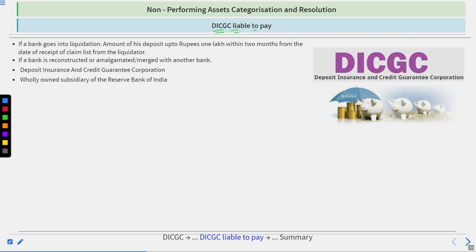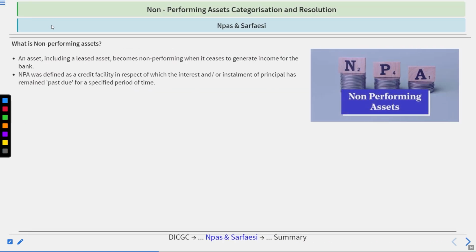Now, what is the DICGC liability? If a bank goes into liquidation, meaning the bank is no longer healthy enough to work and is closing its business, the DICGC pays the amount of its deposit up to rupees 1 lakh within 2 months from the date of receipt of the claim list from the liquidator, or correction, rupees 5 lakh now. If a bank is reconstructed or amalgamated, merged with another bank, then the Deposit Insurance and Credit Guarantee Corporation, a wholly owned subsidiary of the Reserve Bank of India, will give the money to the depositor under the insured scheme.